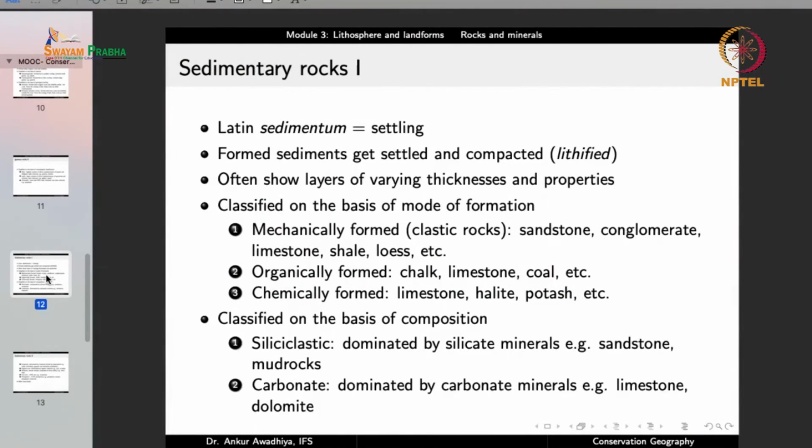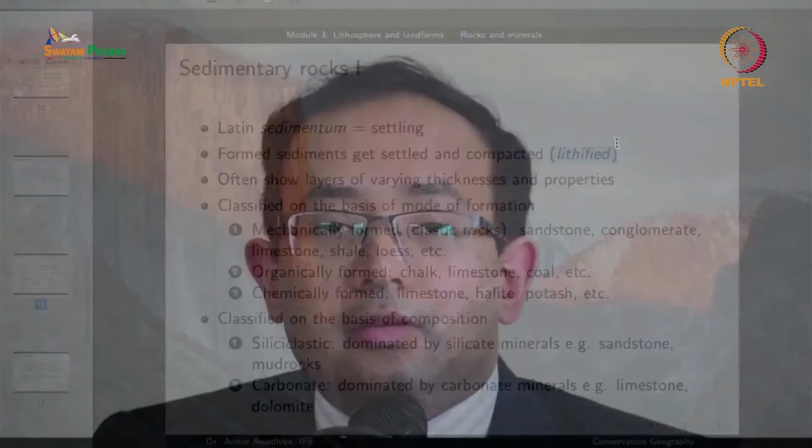Now, the next category of rocks is sedimentary rocks. The term is derived from the Latin word sedimentum, which means settling, and they are formed when sediments get settled and compacted in a process that is known as lithification. Lithos is rock, and lithification means rock formation. So in this case, the sediments are getting settled, they are getting compacted, and they are converting into a rock.